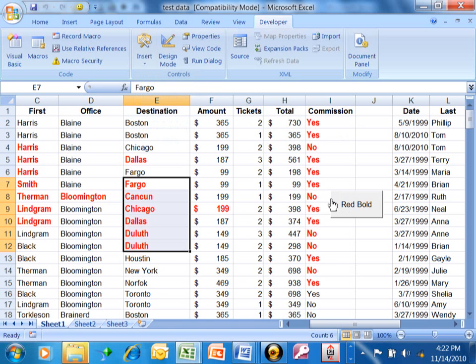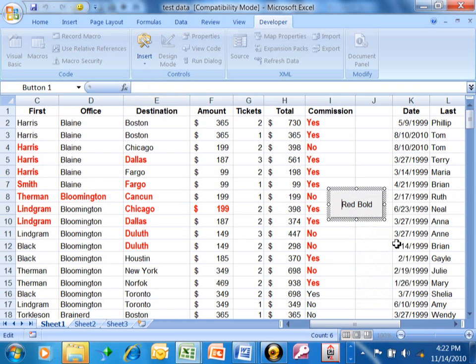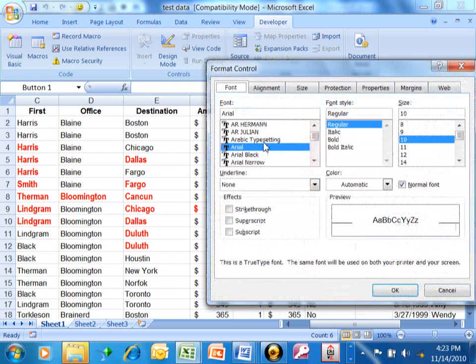If you want to change the button, notice if I click on it, it actually runs the macro, right? So to change the button, you're going to right-click on it. I just right-clicked. Now I can cut or copy or paste, of course. I can change the text by saying Edit Text. But if I right-click, I can assign a different macro. Format Control is where you would go in and actually change the appearance of that button.